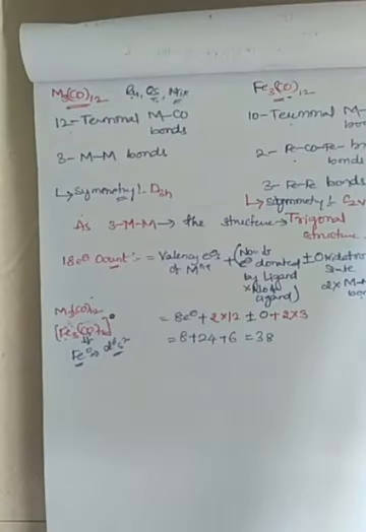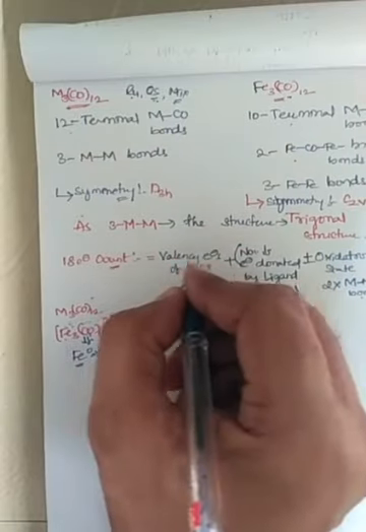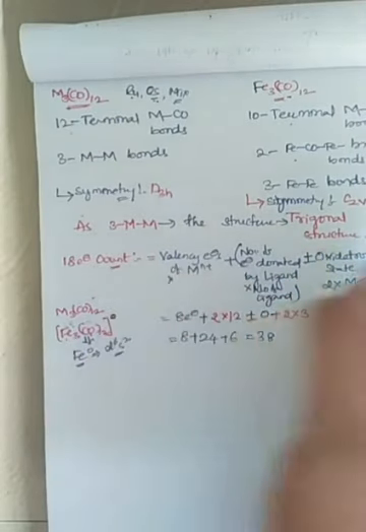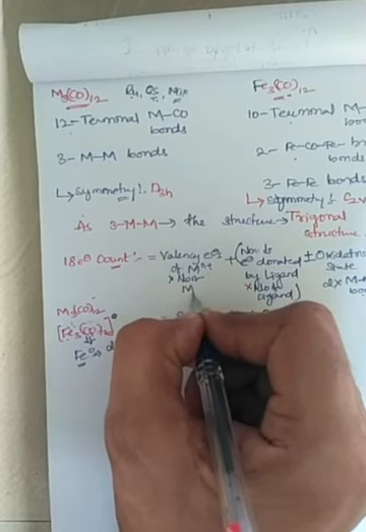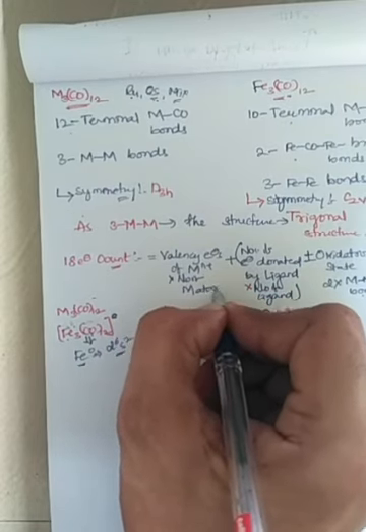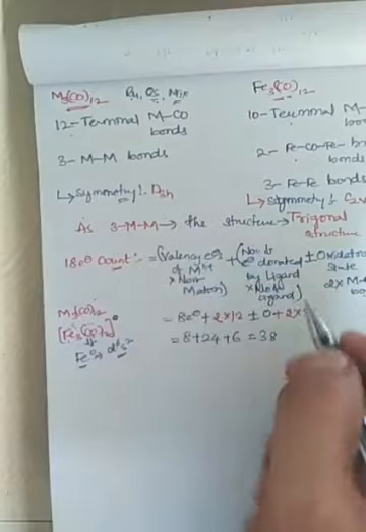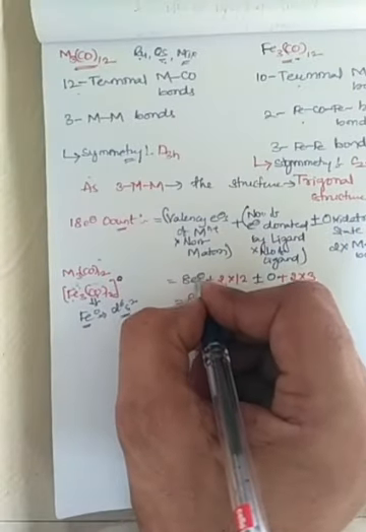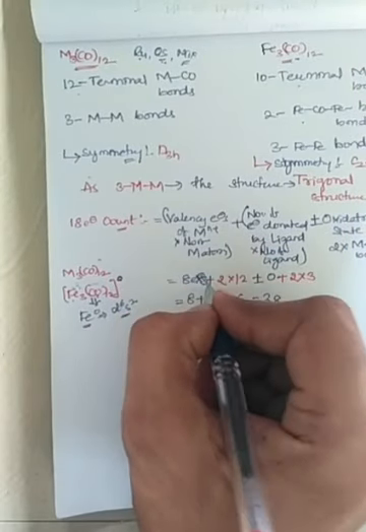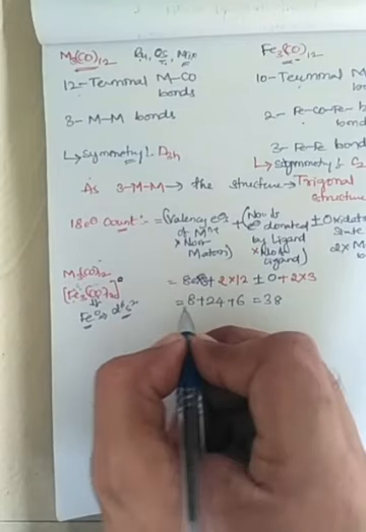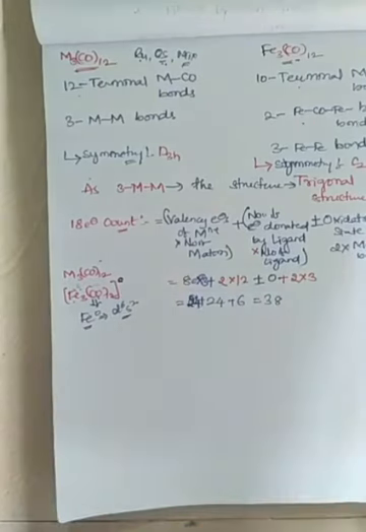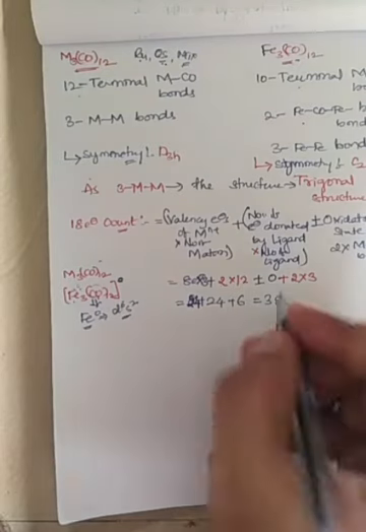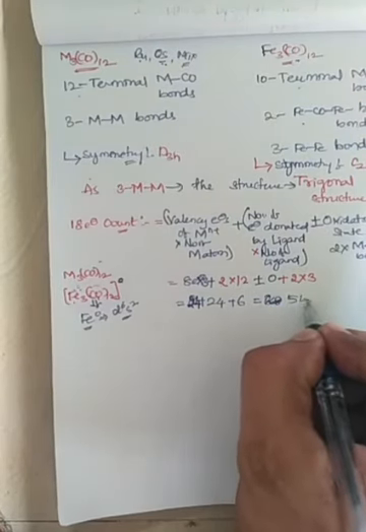The valence electrons are multiplied with the number of metal atoms, which we also have to count. So 8 into 3 is 24.